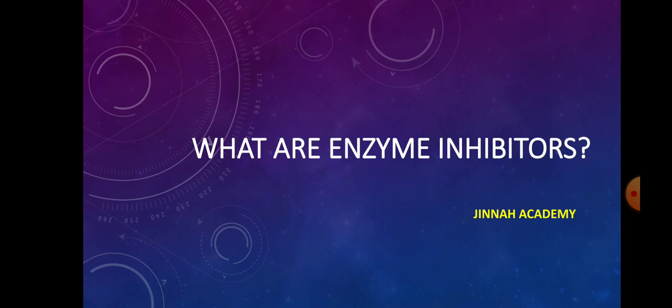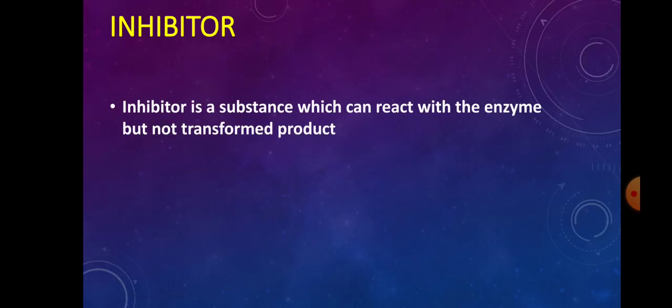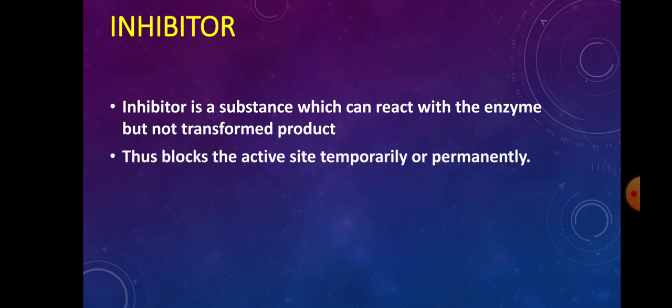We will discuss what enzyme inhibitors are and what the different types of enzyme inhibitors are. Let us first see the inhibitors. An inhibitor is a substance which can react with the enzyme but not transform into a product. We know normally a substrate reacts with the active site of the enzyme and transforms itself into a product. But in case of inhibition, the inhibitor reacts with the active site of the enzyme in place of a substrate and does not transform it into a product. It blocks the active site temporarily or permanently.